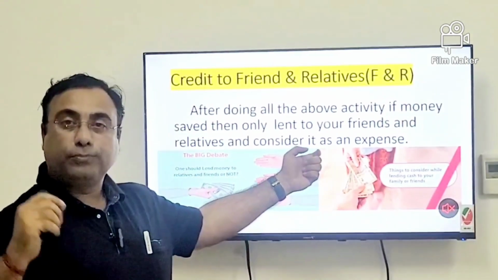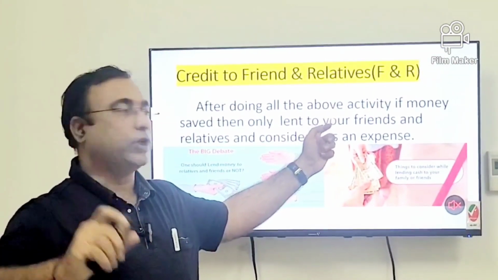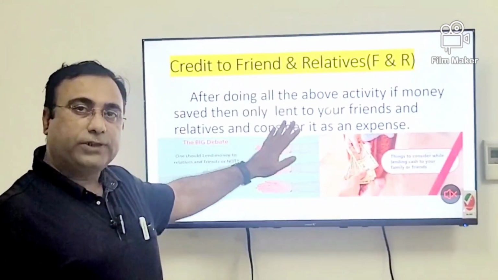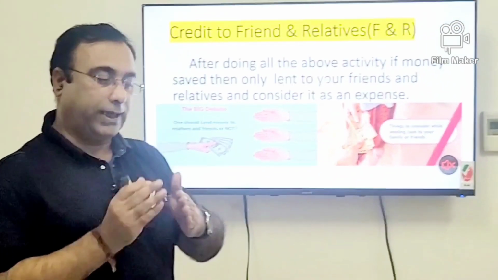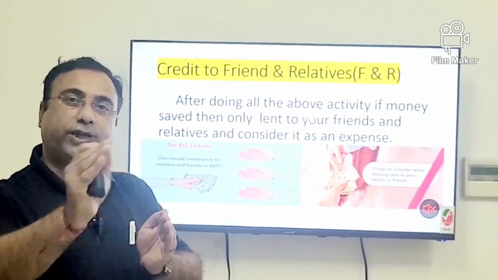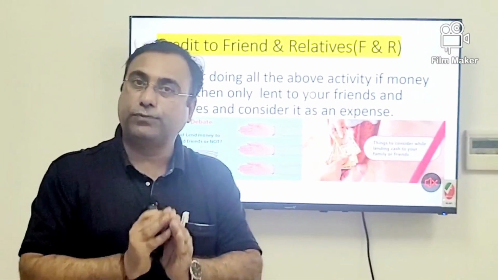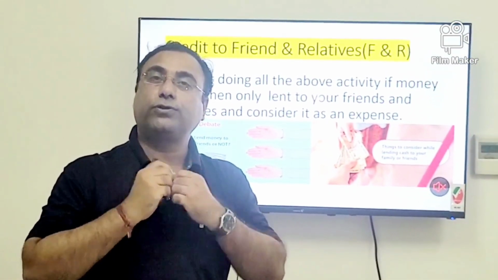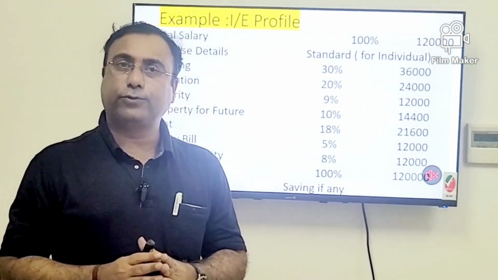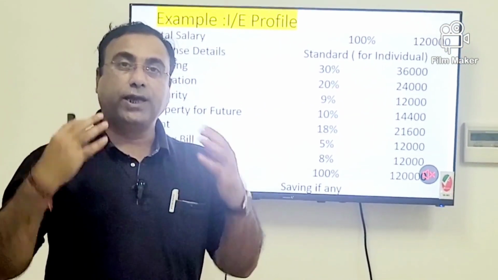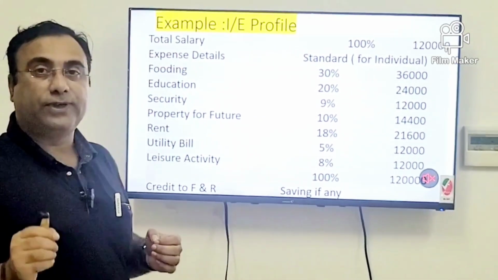So always keep a calculation in your mind of how much money you can give someone. From your expenses, whatever 7 rows you have made, there is some part left. Make that annual or quarterly, and this much amount you can share with your family or friends, lend to them, or give to charity. So these are the 8 groups of your income that everyone should calculate based on their income, and accordingly live a comfortable life.